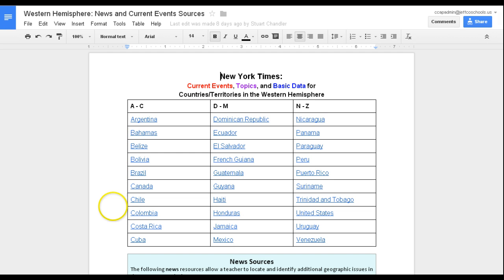So that's a really great place if you want to see what are some different issues going on in particular countries. Some of those countries are going to have more news than others. I think it's just the way of news, like a Brazil, Canada, Cuba, Argentina. Some of those places are going to have more information than, let's say, Guyana or Honduras or Suriname. So those are great links.